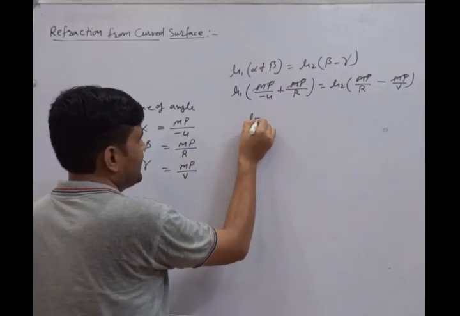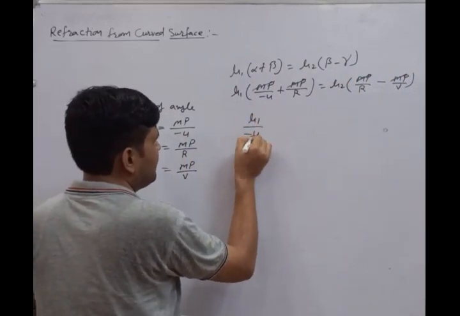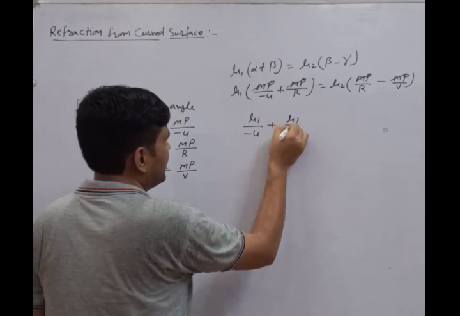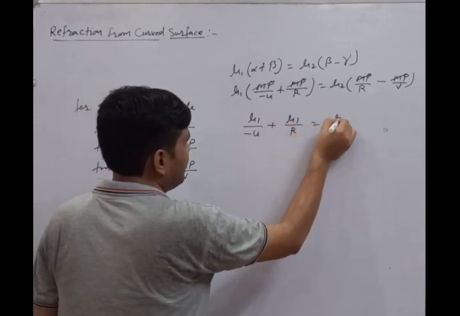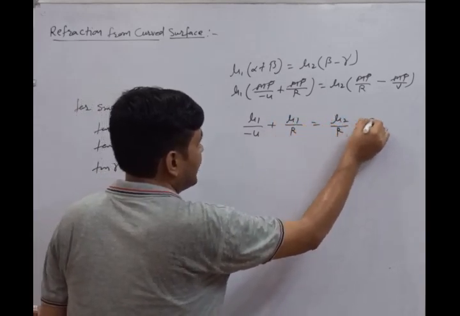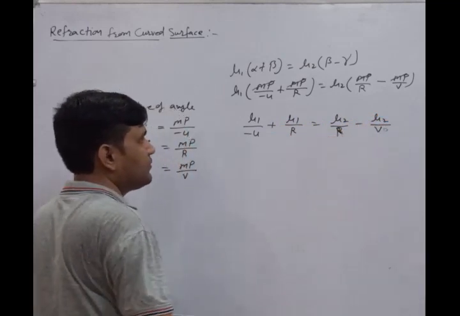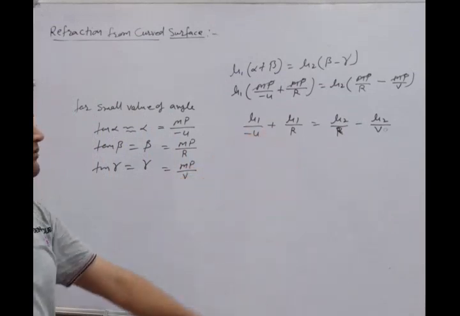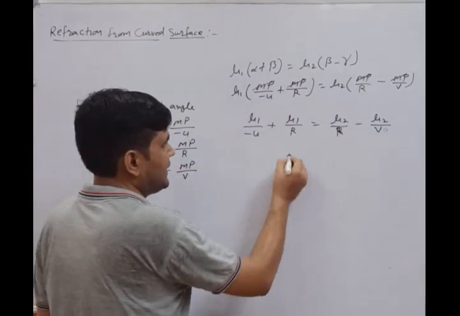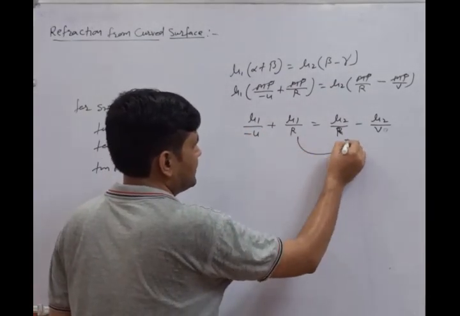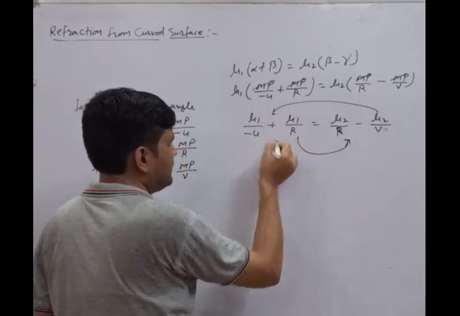Now we rearrange this formulation: mu1 upon minus u plus mu1 upon R equals mu2 upon R minus mu2 upon V. Now the terms with R we will take together, and u and v we will take together. It means we are transposing this into this side and this into this side.